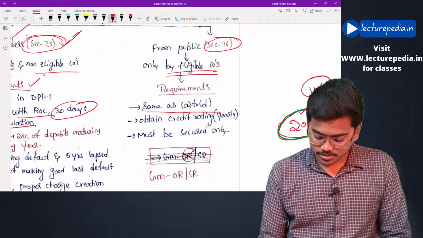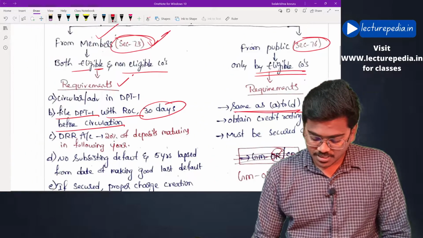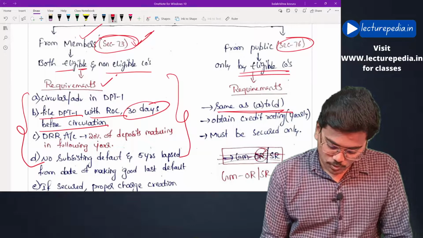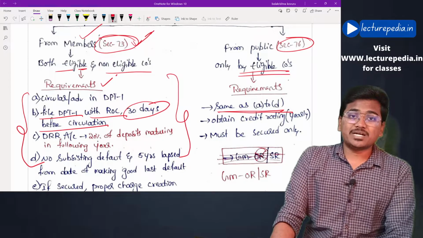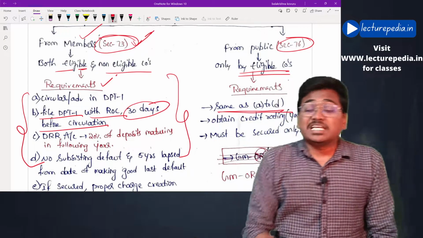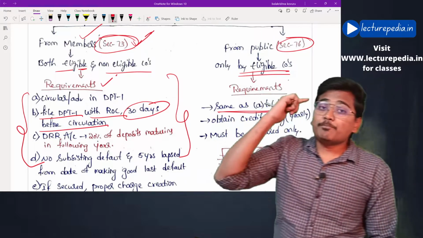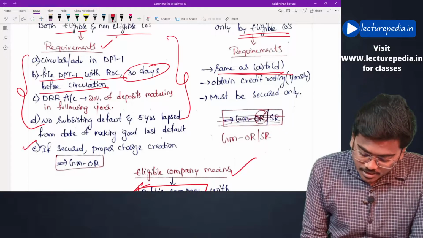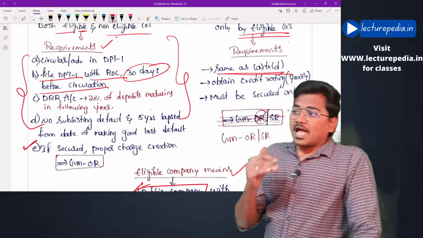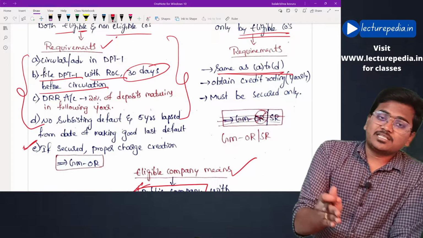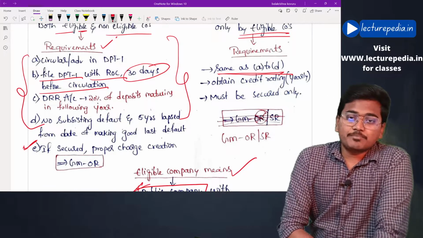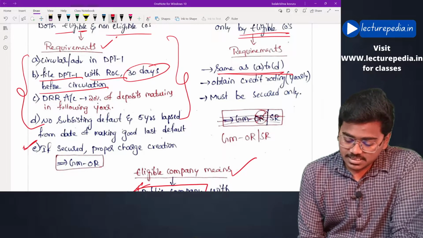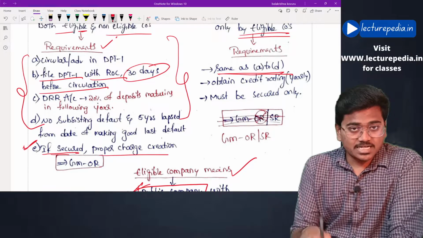What happened to this? Okay, same as A to D. That means first these 4 requirements which are applicable to raising deposits from members are applicable even for raising deposits from public also. What about the 5th condition? If you come to the 5th condition, actually you can raise either secured or unsecured deposits from members. So the 5th requirement says that if secured, proper charge has to be created.